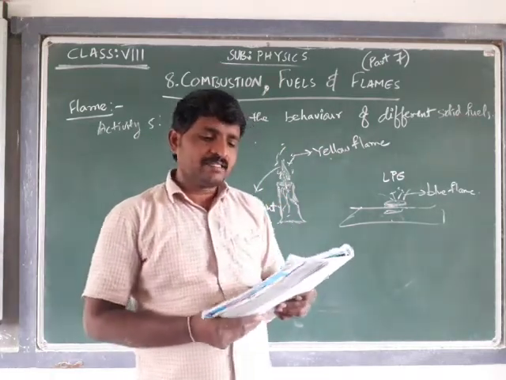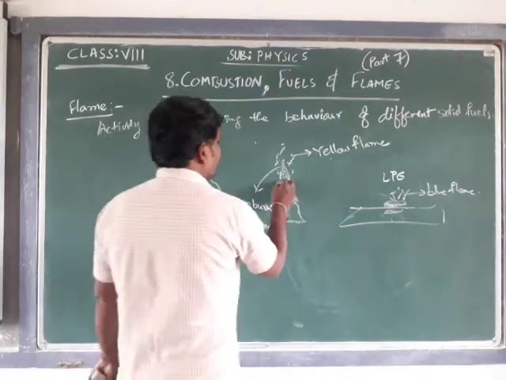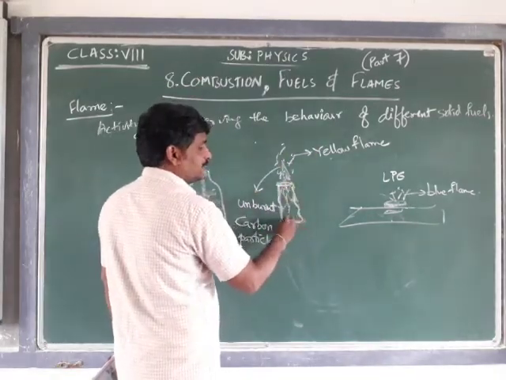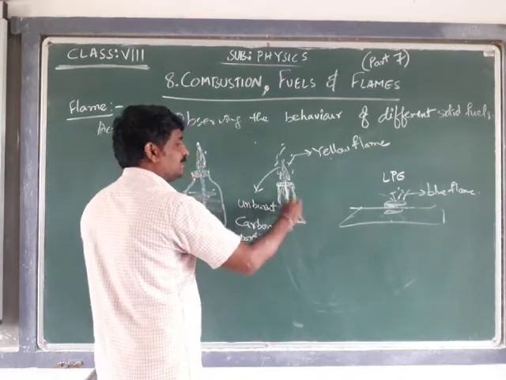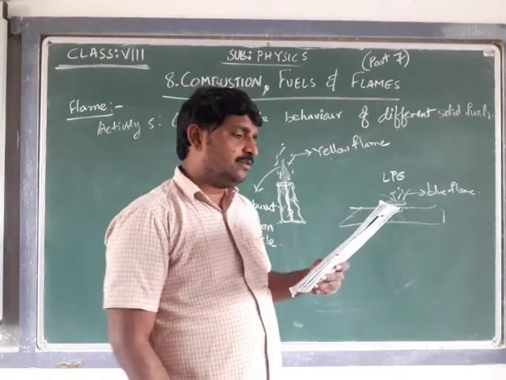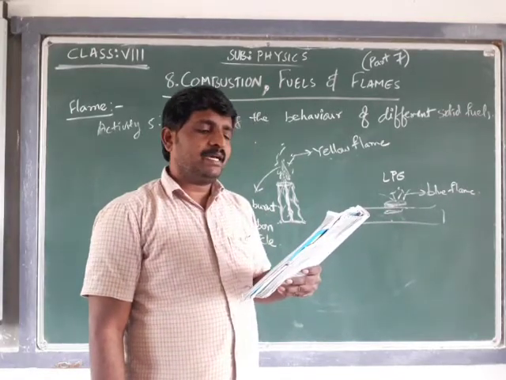A candle is made up of wax in which a thick thread is inserted. This whole part is made up of wax, where a thick thread is inserted into the wax. The wax of the candle melts when it is lighted by the matchstick.